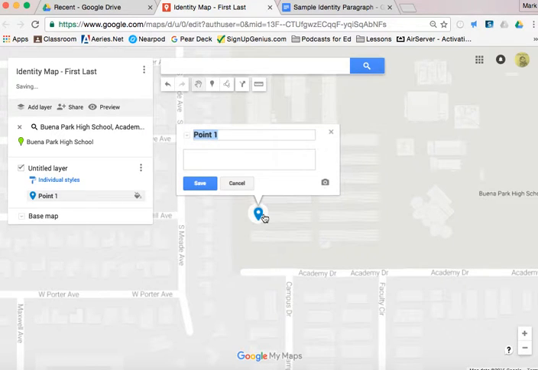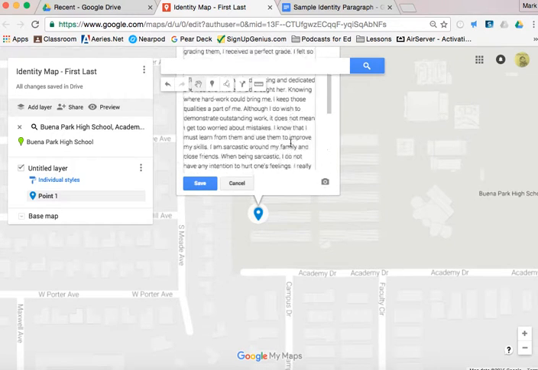Okay, once I've done that, I find right there. I click that. Now it put a pin there, but it also said there's point 1. Now it's pretty boring if your project just says point 1, 2, 3, 4, 5. So we're going to change this one too. Maybe just personal identity. You could call it something creative if you want to. And now that I have that, obviously below here I have this square. Now it's pretty small, but if I go to Control-V, for my Mac here, it's Command-V, I'm going to go ahead and paste that in there. So boom, it's all pasted in there.